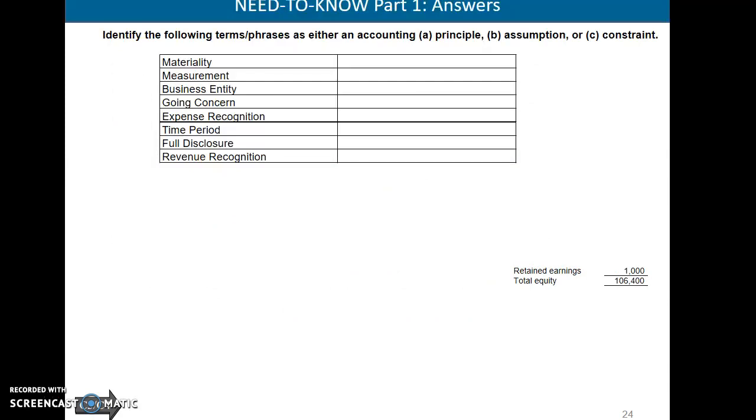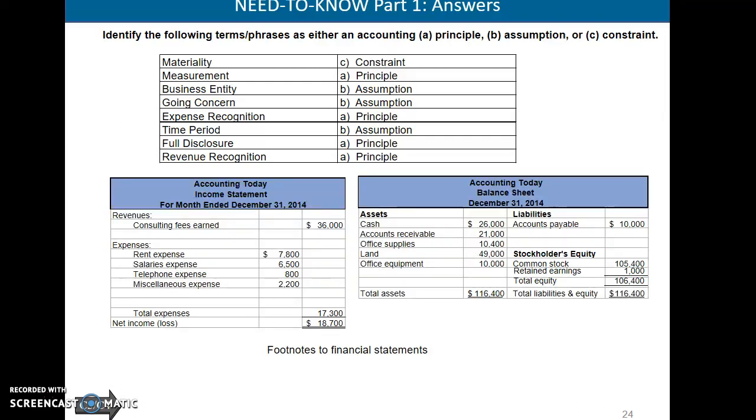Okay. Again, back to your different principles, assumptions, and constraints. If we take a look here, we see that materiality is a constraint, measurement is a principle, business entity is an assumption, going concern is an assumption, expense recognition is a principle, time period is an assumption, full disclosure and revenue recognition are both principles.